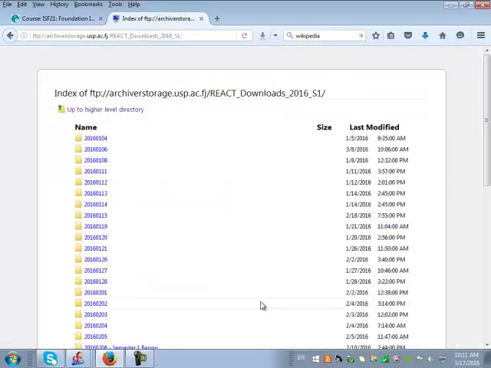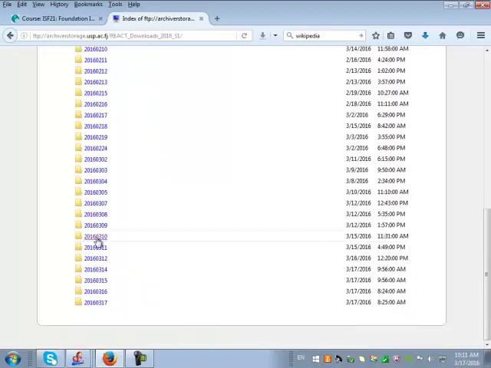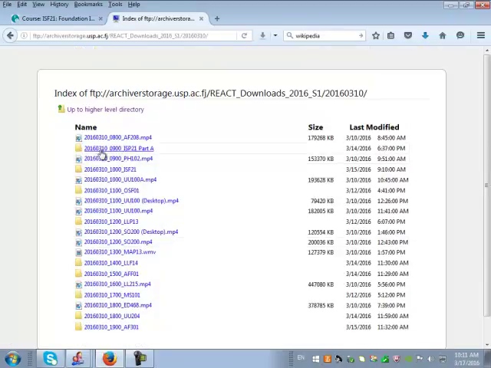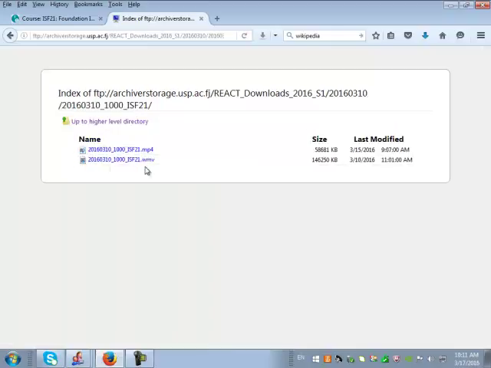So you go to this site, and this is the one that is holding the recording for last week's satellite tutorial session. And here you go, ISP21, and then you have ISF21. So there are the two videos. The one that has the MP4 extension, in this video you will easily be able to see everything that I discussed in the satellite tutorial last week, and you will be able to see what code I am checking, what W3Schools code I am trying to modify, and how I am going about doing all those things.